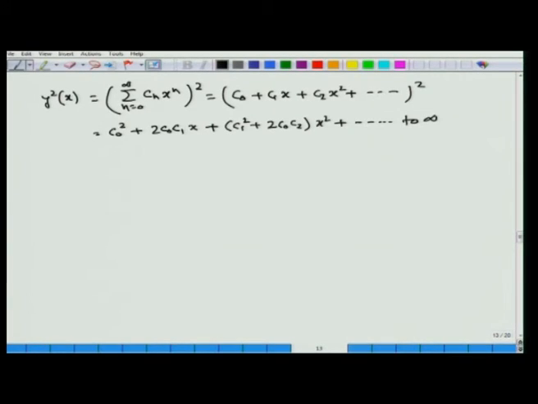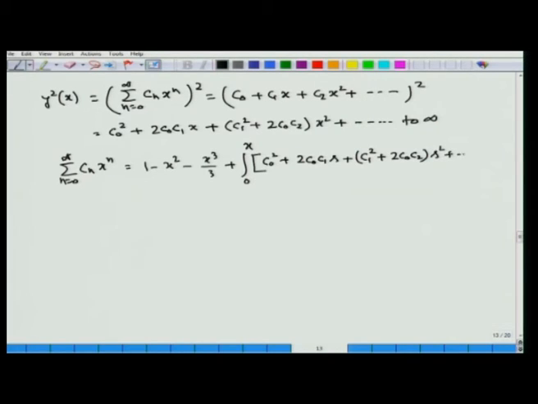Now, if we substitute this expression into the given integral equation, then we actually find that sigma n running from 0 to infinity c n x to the power n is equal to 1 minus x square minus x cube by 3 plus integral 0 to x of c0 square plus 2 c0 c1 s plus (c1 square plus 2 c0 c2) s square plus dot dot up to infinity, ds.